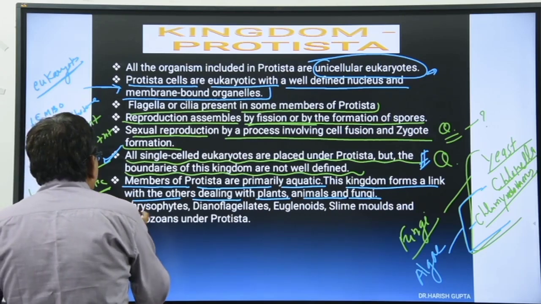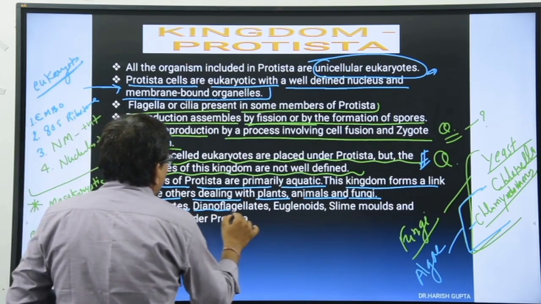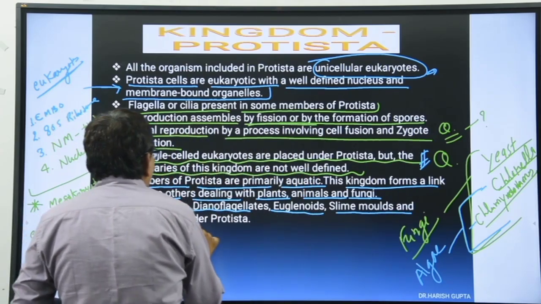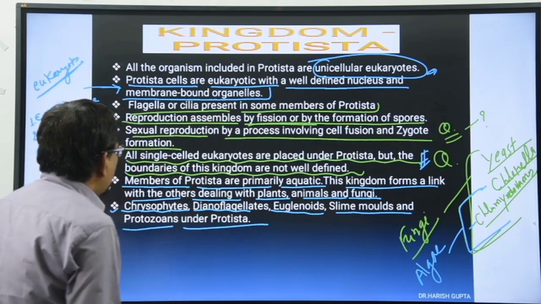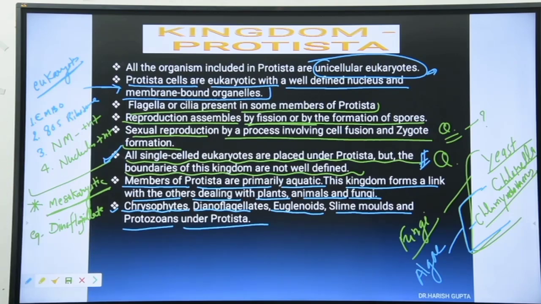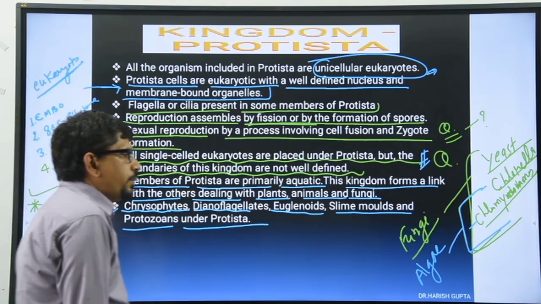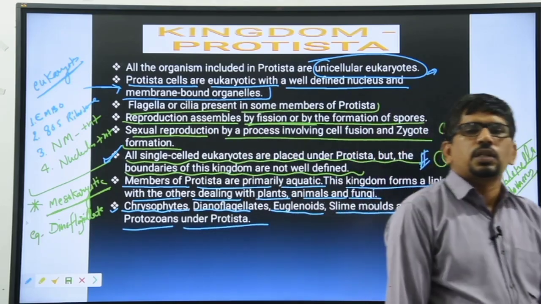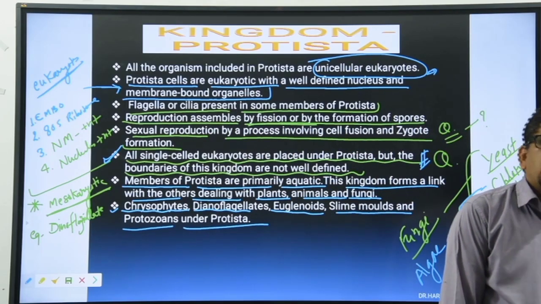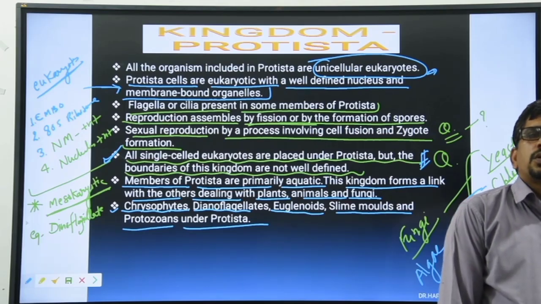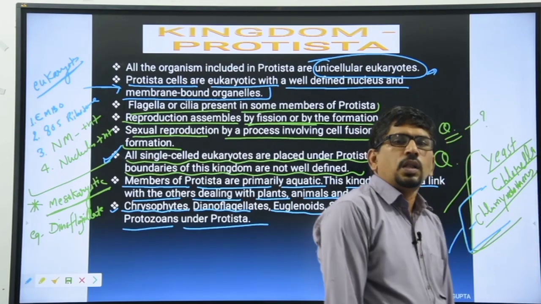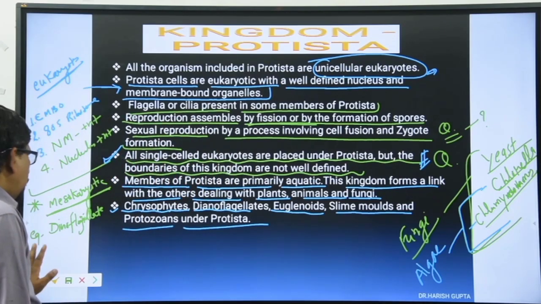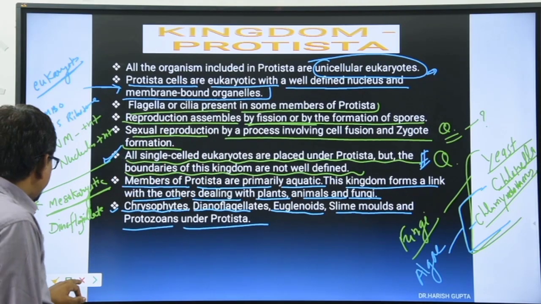And here in Protista we have discussed 5: Chrysophytes, Dinoflagellates, Euglenoids, slime molds and the protozoans. Clear? ये 5 इसके अंदर इंक्लूड होते हैं बेटा. So in your book the Protista is classified in the 5 classes. 5 के अंदर बांटा गया इसको. Chrysophytes, Dinoflagellates, Euglenoids, slime molds, and last one is the protozoa. We have 5 points, and we have discussed these 5. Clear है? Okay, clear बच्चों? चलें आगे.